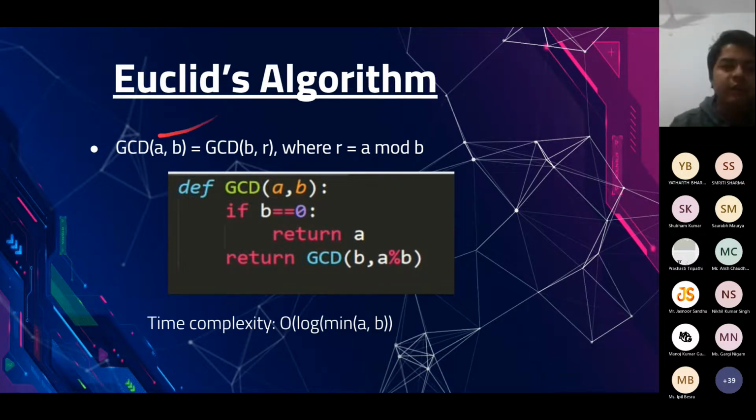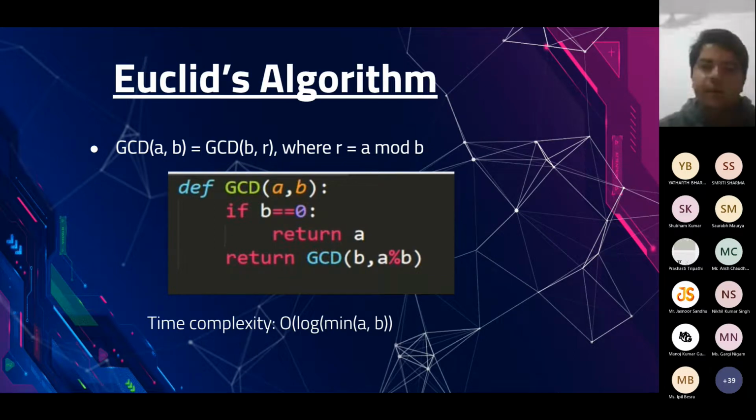So here we have got a sort of recursive relation, and we have implemented exactly the same thing in Python. There is a base case: if b is equal to 0, then we return a. By definition, GCD of a comma 0 is a.